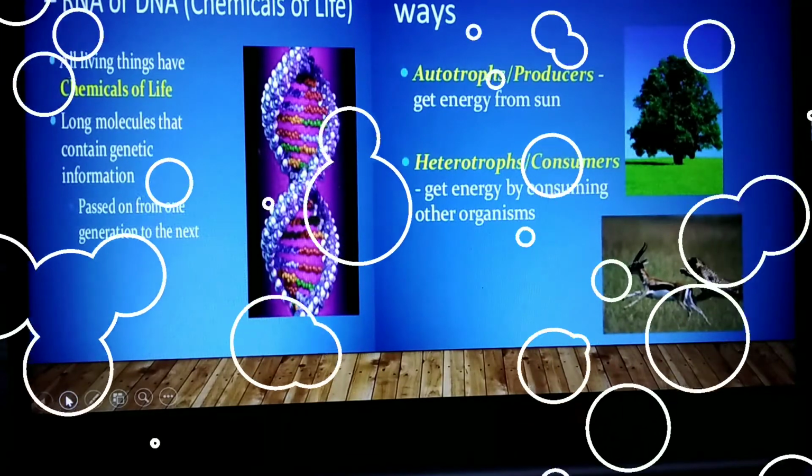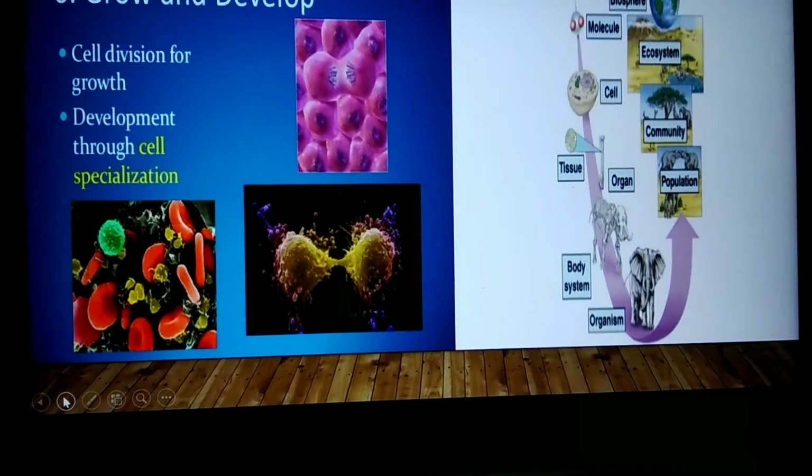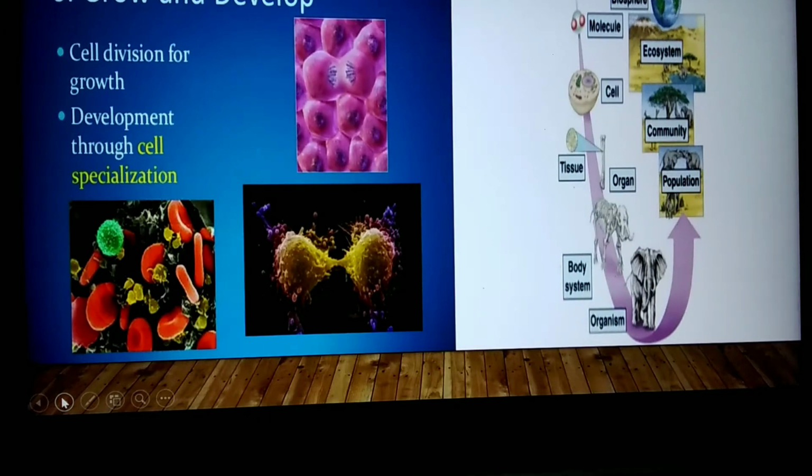There are two types of living organisms. Autotrophs are producers; these living organisms get energy from the sun, whereas heterotrophs, also known as consumers, get energy by consuming other organisms. Growth and development: cell division for growth occurs in living organisms. Development occurs through cell specialization.